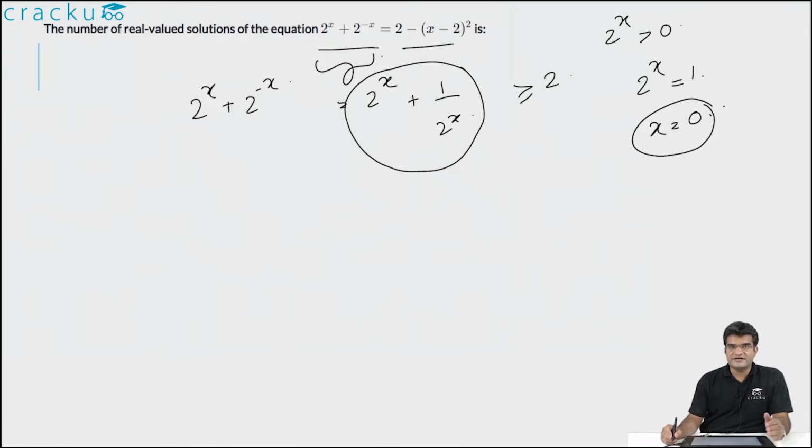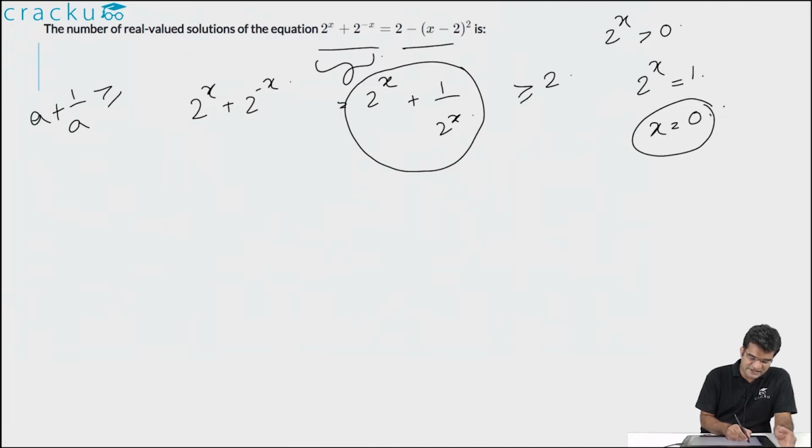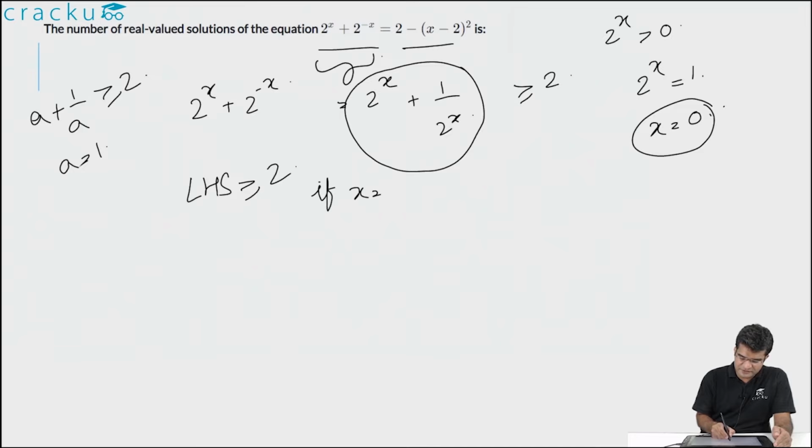Because for any positive number, the value of a plus 1 by a is always greater than or equal to 2 by using the arithmetic mean, which is greater than or equal to geometric mean theorem. And the equality will occur if and only if a is equal to 1. So in this particular case, the left hand side is always greater than or equal to 2, and the equality will occur if x is equal to 0.